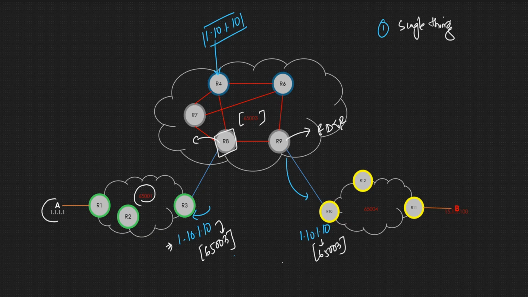For example, we have customer routes. These are all what are referred to as customer routes. And inside your autonomous system are what are referred to as infra routes, right? We have infra routes, we have customer routes. What options can we go with? If we go with a single routing protocol.